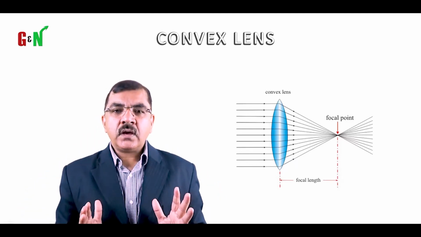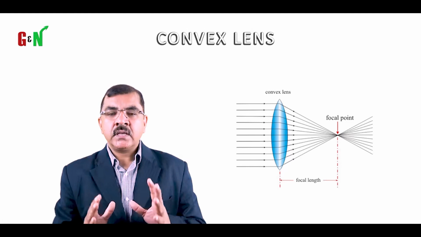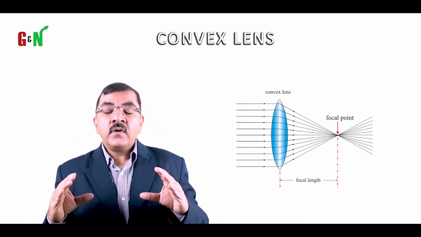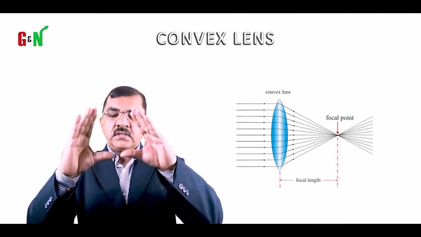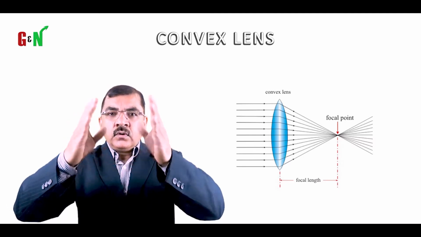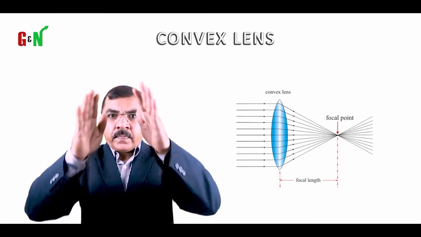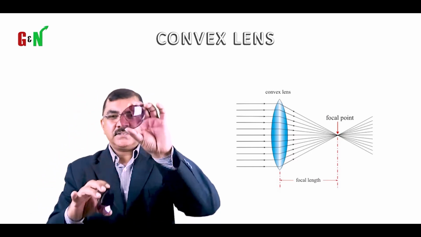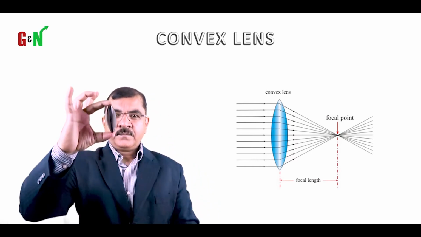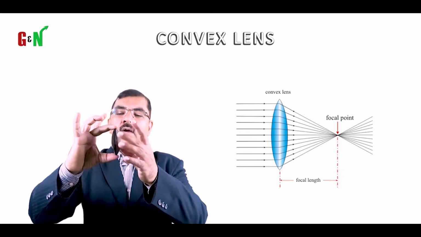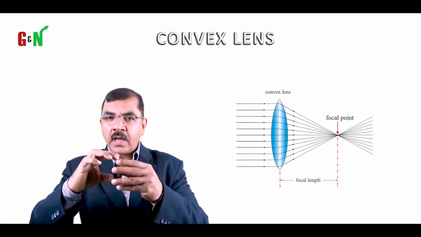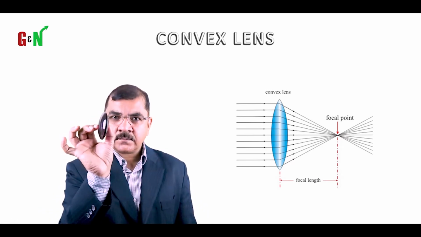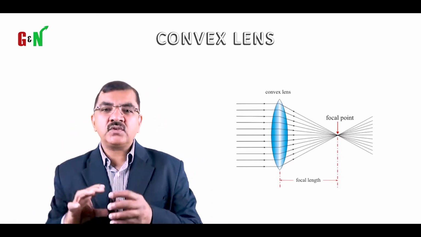What happens when we are making a lens? Either we make it base to base or we make it apex to apex. If we make it base to base, this is the base and this is the base. So that lens is like a convex lens. This is a nice lens. Normally you will not see it when you have a lens, but inside the lens you will have something very thick at the center. So it means that it's a base to base lens.